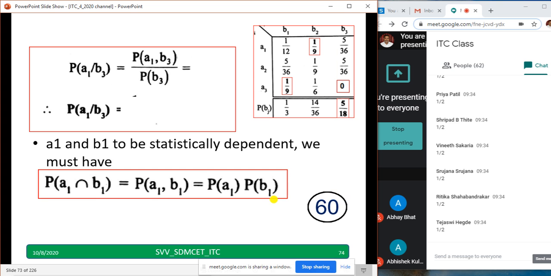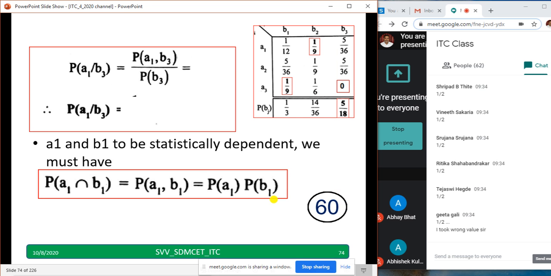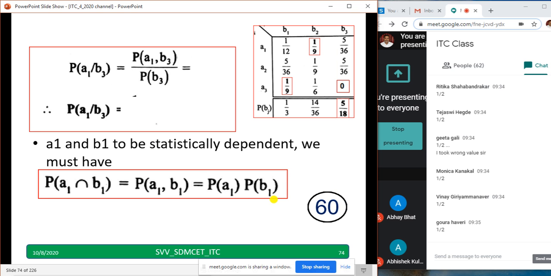Correct. I'll show you the answer. Geeta, Tejashvi, Ritika, all are getting 1 by 2. Sir, I took a wrong value, sir. Geeta, okay, no problem. Monica, 1 by 2. She is also typing. Good. Vinay is typing 1 by 2. Gaura, 1 by 2. Yes. I'll show you the answer: 1 by 2. I took out 1 by 2.